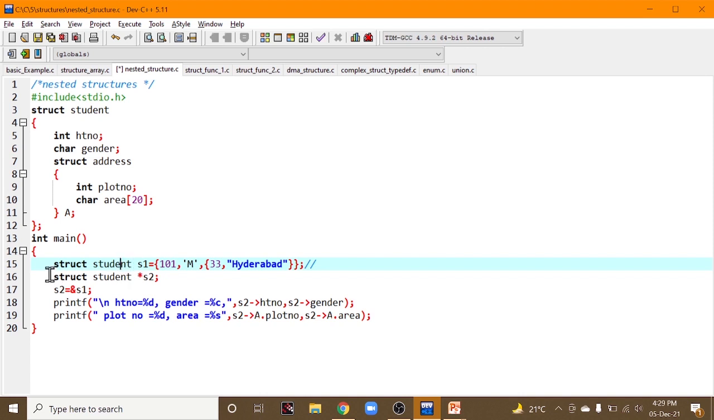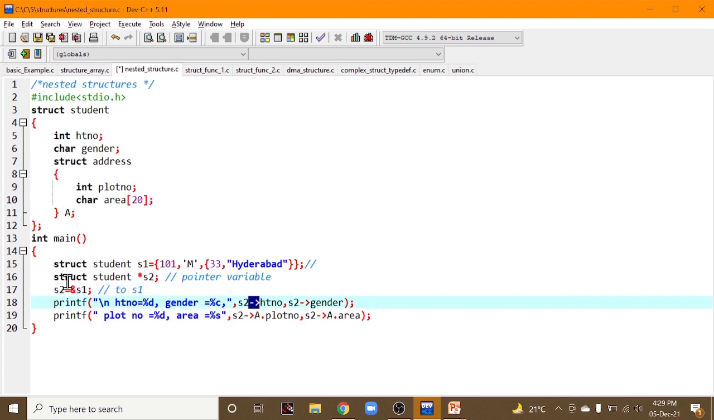After that I am creating what? A pointer variable, which is pointing to s1. You can check, right? That means s2 is storing the address of s1, which clearly indicates that s1 and s2 are both pointing to the same structure or same memory location. So what you can do is, using s2, you need to write the arrow operator.